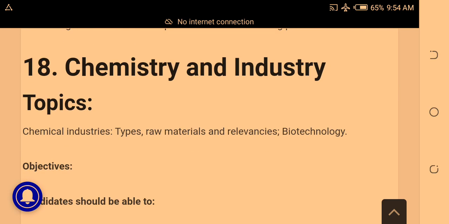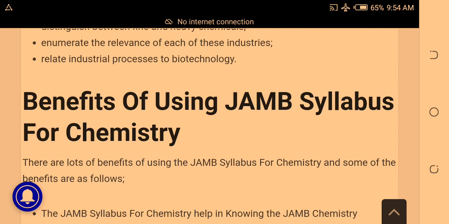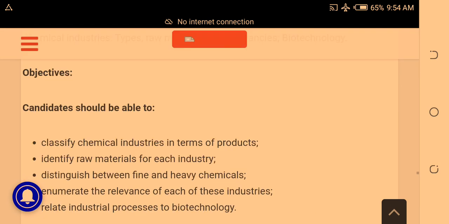Then chemistry and industry is another topic. Under it, study chemical industries, types, raw materials used by them, relevance, and biotechnology. Okay. So these are just the areas.